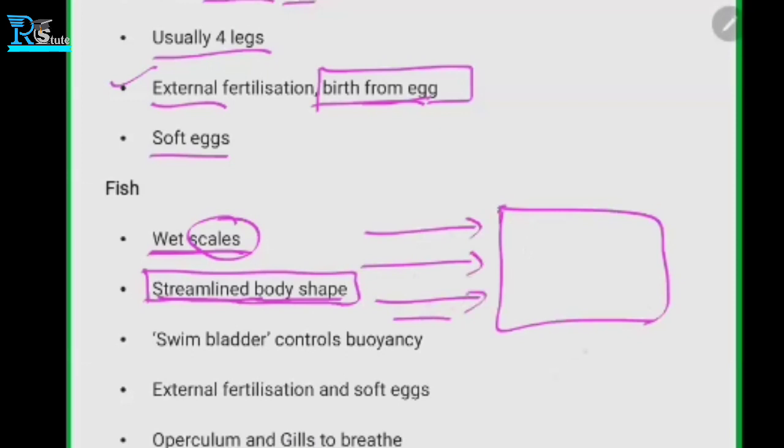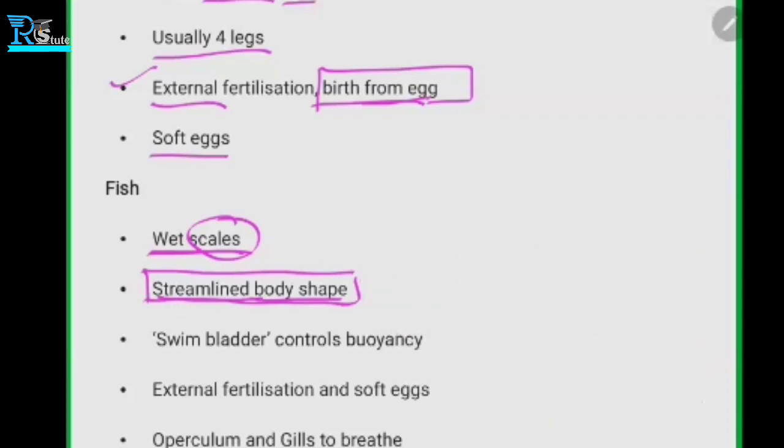But as we know, the structure of fishes is like this, so that the water is divided into different directions and they can swim easily. So this kind of body shape of the fishes is streamlined. If we cut it into two pieces, both sides will be approximately the same. So this is streamlined.